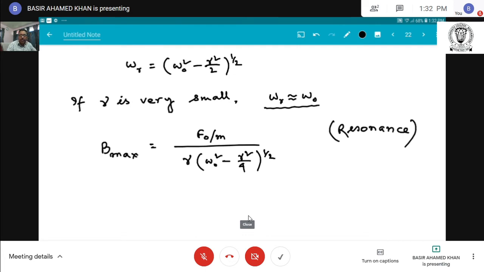I repeat again. When the amplitude of the force oscillation becomes maximum, if the frequency of the driving force is very nearly equal to the natural frequency of oscillation, then we get the maximum amplitude, and this condition is called resonance.